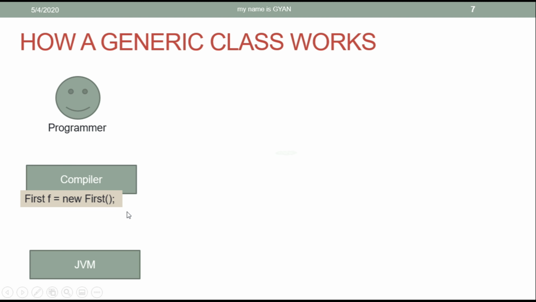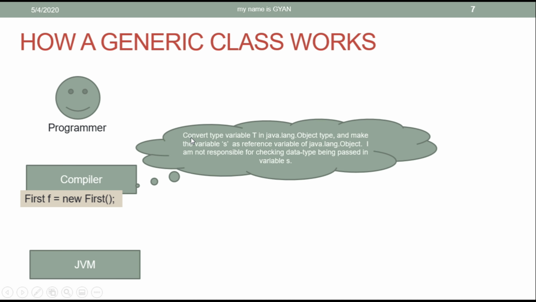By looking at this statement, the compiler thinks: convert the type variable T, that means the type argument T, to java.lang.Object type and make the variable s a reference variable of type java.lang.Object. Compiler itself will make the variable s of type java.lang.Object and T will be converted to the class Object. I am not responsible for checking the data type being passed in the variable s.